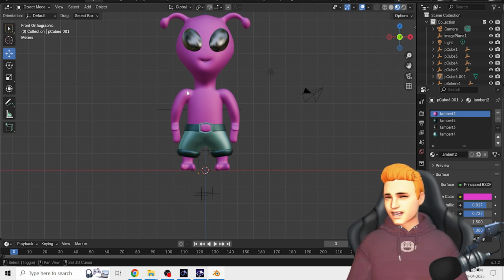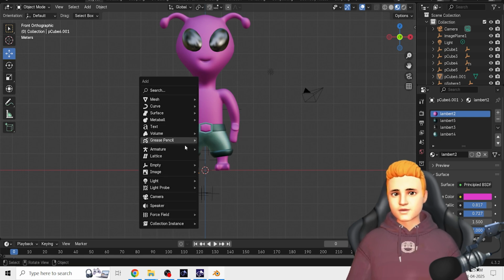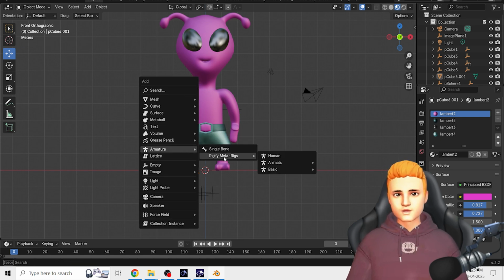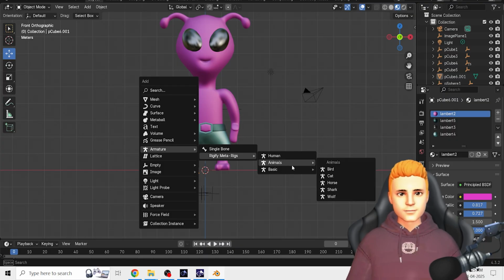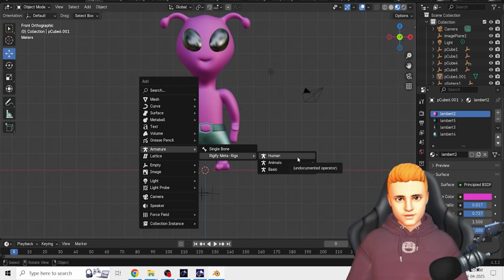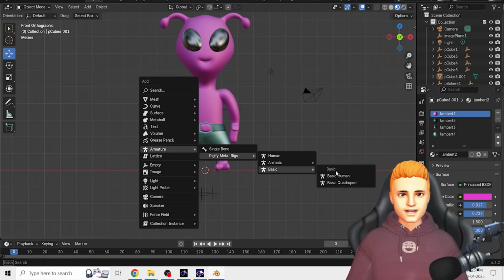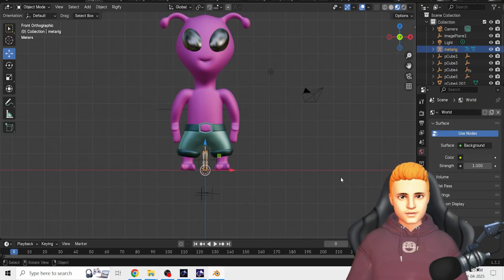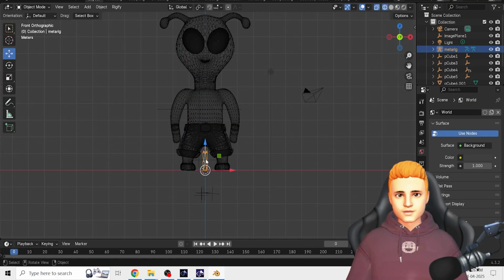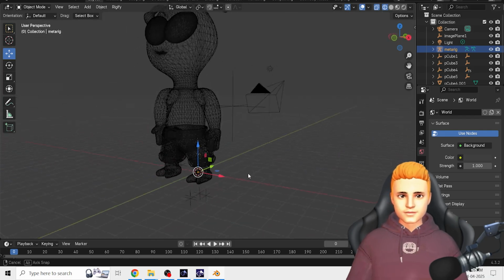And now press Shift A, go to Armature. Here are human rig, animal rigs, bird rig, cat rig, horse rig, other rigs available. This is a human rig. I'm going to create a basic human rig. So click on this basic human rig like this. So this rig is created. See here, this rig is created here.